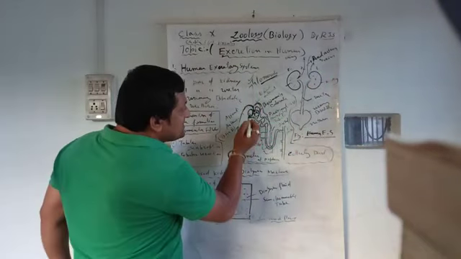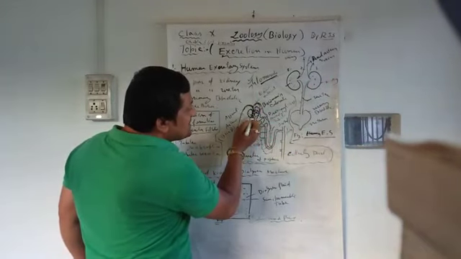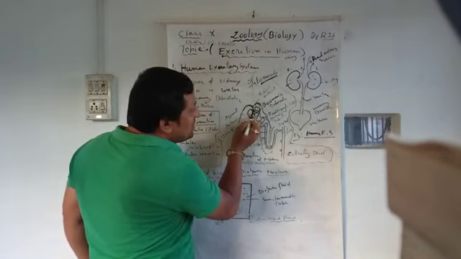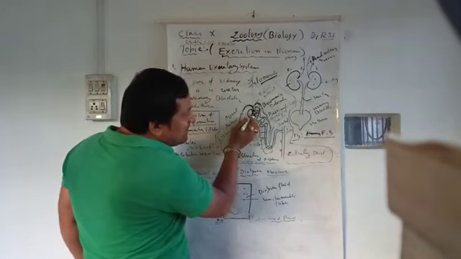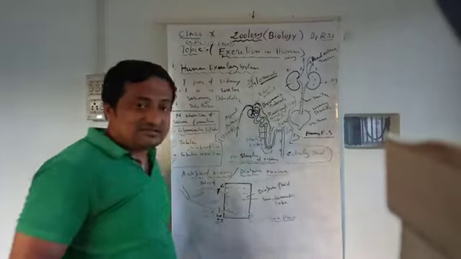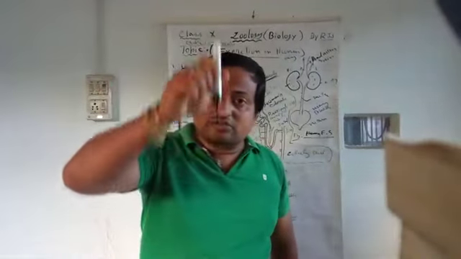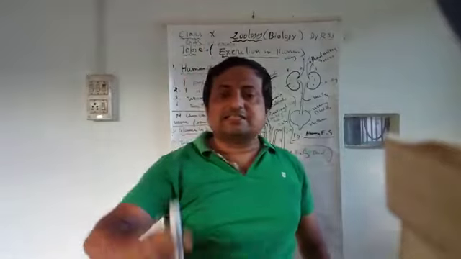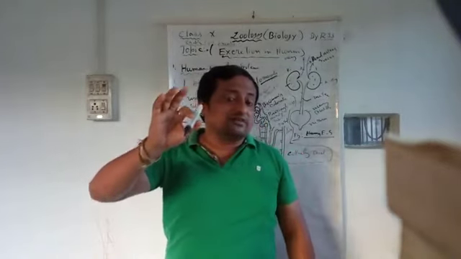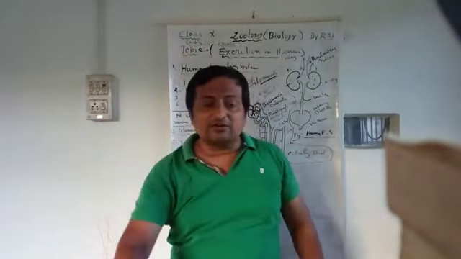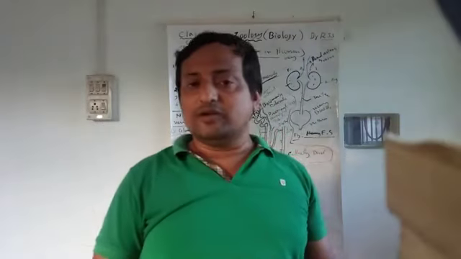Firstly, due to the high pressure, both essential and non-essential substances are filtered from the glomerulus, the capillary network, into the cavity. That filtrate is called the glomerular filtrate.